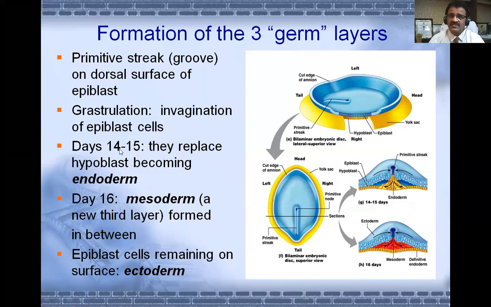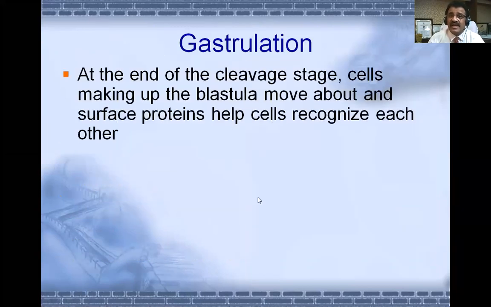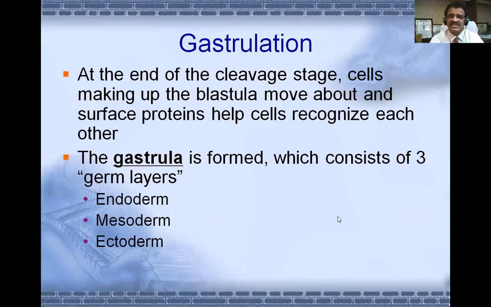On days 14 to 15, hypoblast becomes endoderm. On day 16, mesoderm comes between hypoblast and epiblast, and epiblast cells remaining on the surface become ectoderm. So this is the conversion of a two-layer disc into a three-layer disc. Once again, at the end of cleavage, the cells making up the blastula move about, surface proteins help them recognize each other, and the gastrula is formed, which consists of three layers.